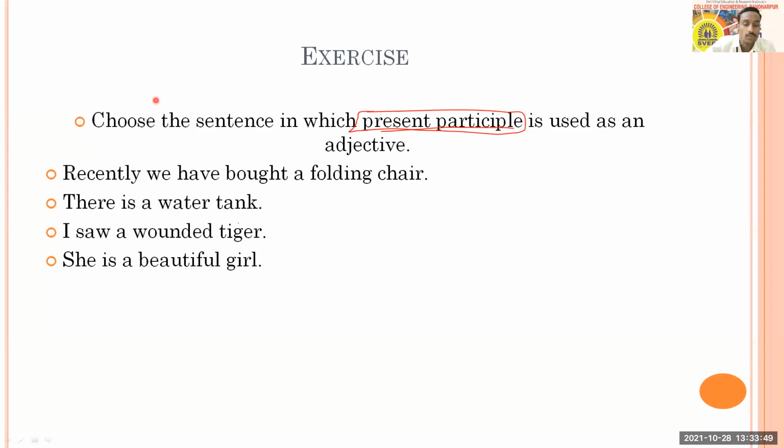Okay, I forgot to launch the poll, so you can answer through the poll as well. So Srishti, Meenakshi. So try to understand present participle. Present participle is used as an adjective. So that sentence you have to choose. Okay.